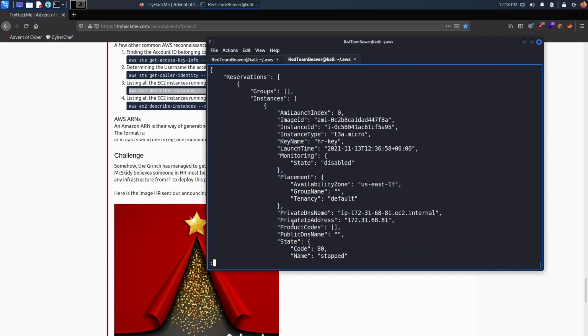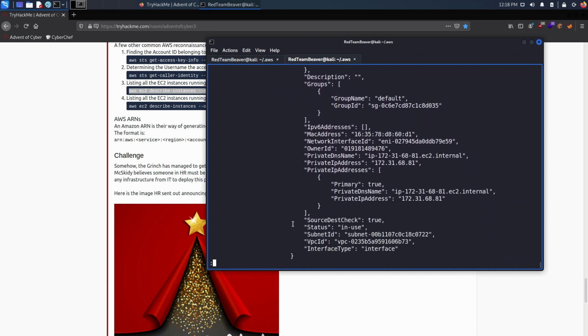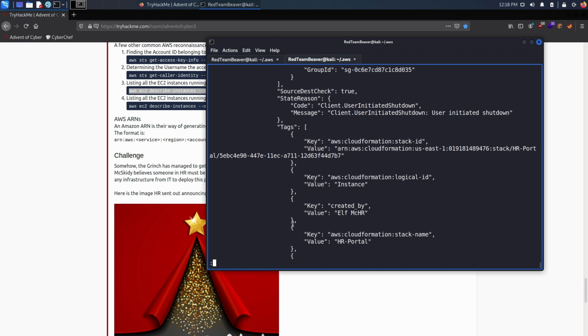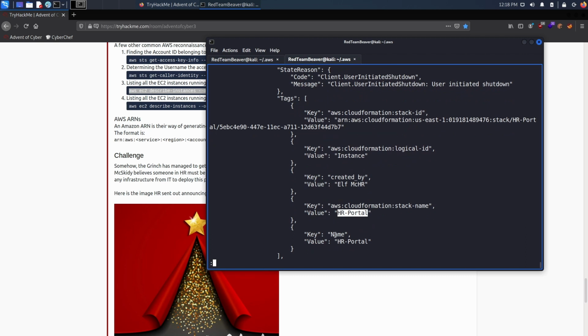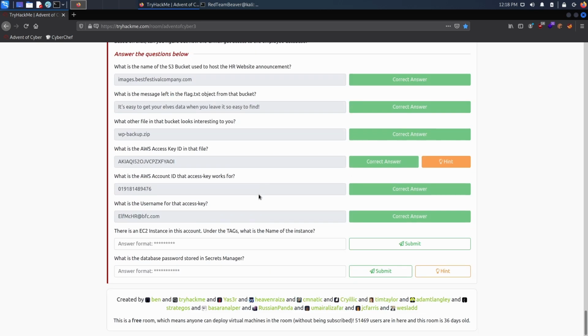So let's just keep going down until we see the tags. All right, so we see tags now. So these are tags, and we actually see HR portal, which we can guess is the right answer just because this is actually the name, HR portal, and also the whole challenge is based around HR portal. So I'm going to guess this is HR portal.